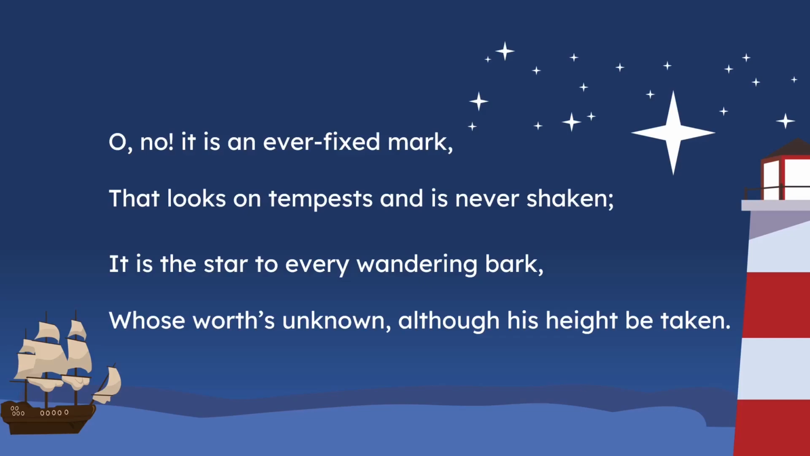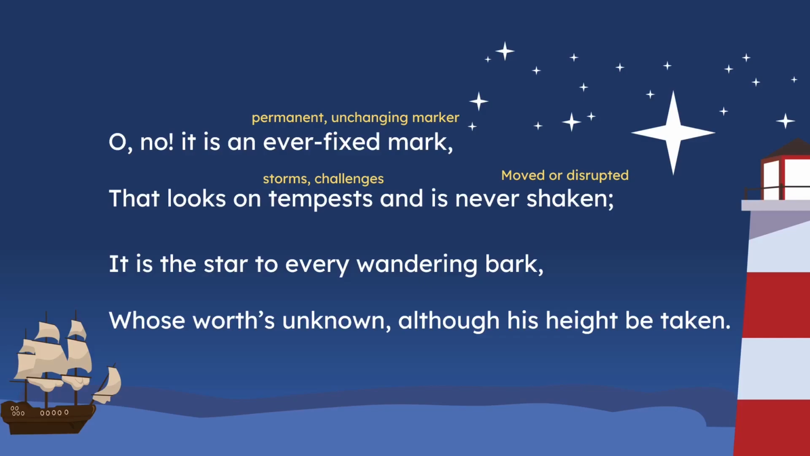Let's look at what some of these words mean. Ever fixed mark, that means it's permanent, it's unchanging, it's a permanent marker, so it's something that doesn't change. Tempests means storms or challenges. Shaken means moved or disrupted. So it's something that is constant, that looks at challenges, looks at storms, but is not moved or disrupted by it. It's not shaken. Nothing can change its stability.